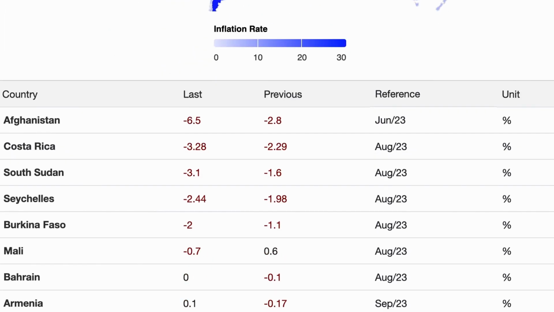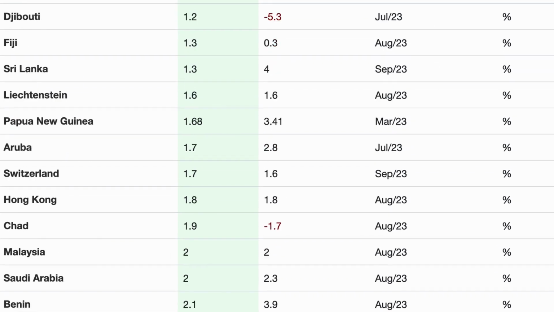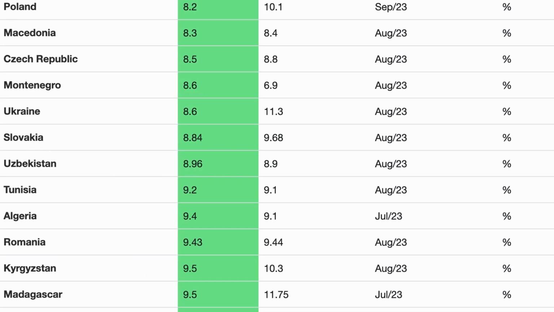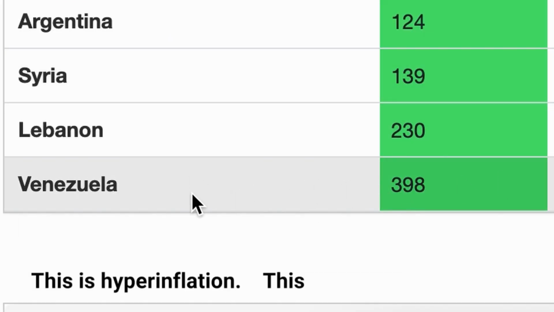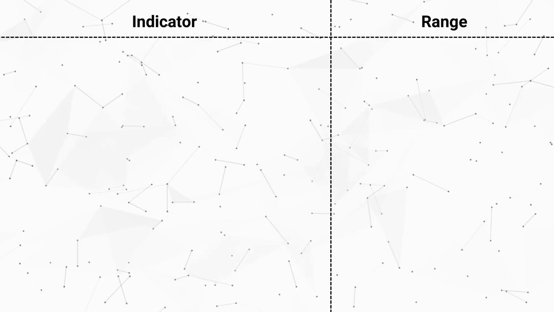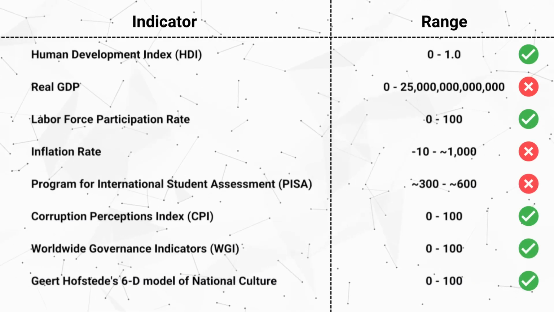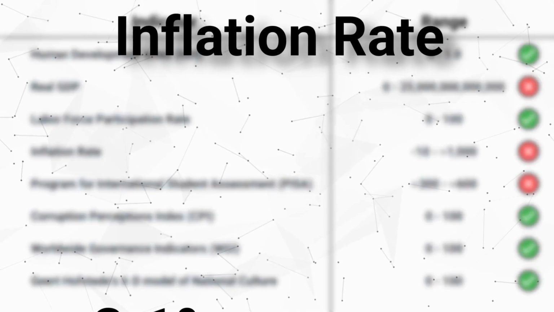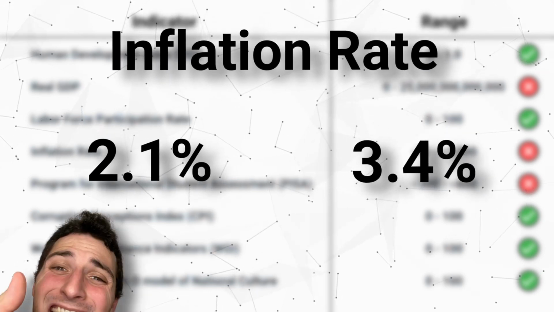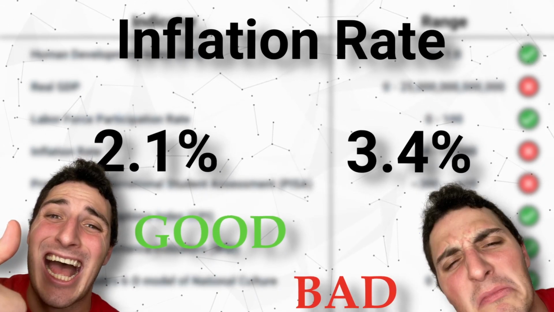But Jake, for an indicator like inflation, how do you determine what inflation rate is good or bad? And how would you allocate a score to something like that? Inflation isn't out of 100. You know, you are just so intelligent for asking that question. As you may have so vigilantly noticed, many of the indicators we used aren't just scores on a scale. Instead, we had to do our own homework on what deserves a good score versus what deserves a bad score.